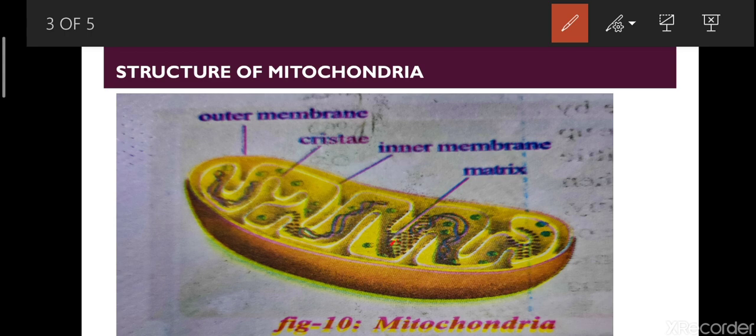These elementary particles have a large number of enzymes and other required proteins. They are used for respiration as well as energy production. And the space between these folds, see this space between these folds, is extended to the outer compartment. So this is all about the structure of mitochondria.